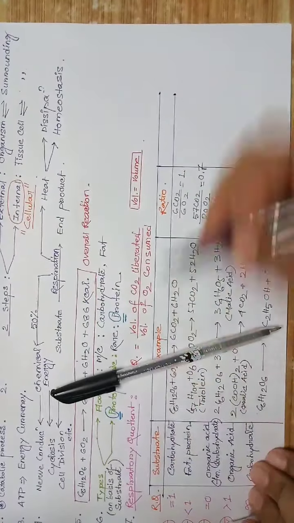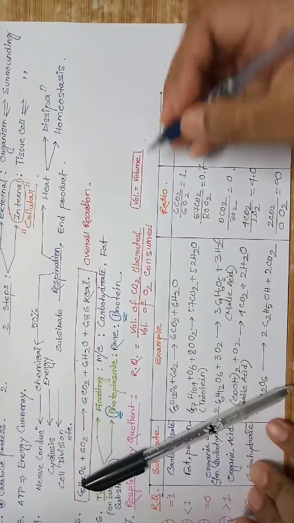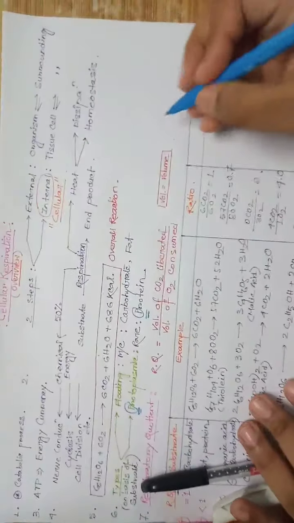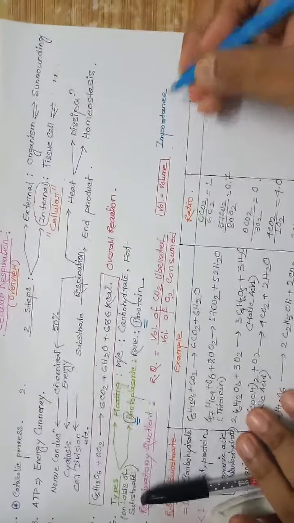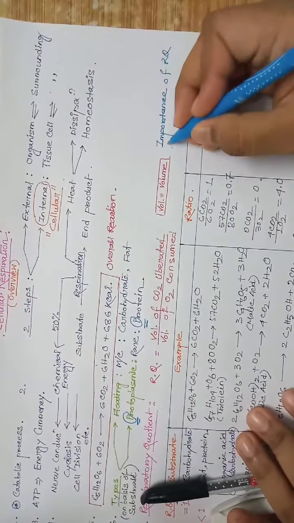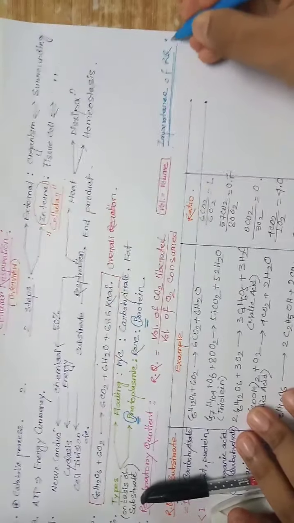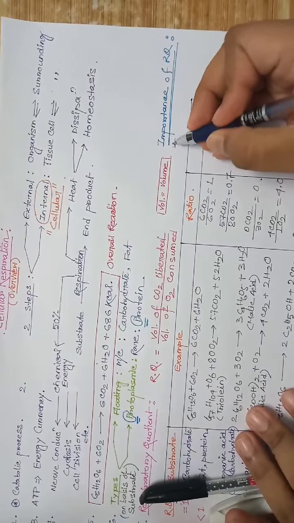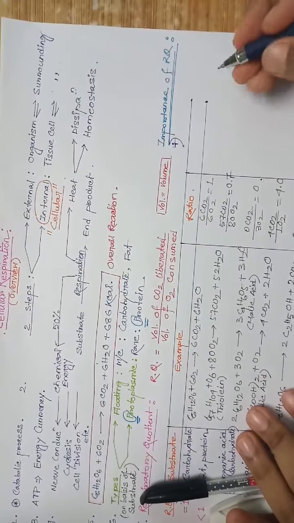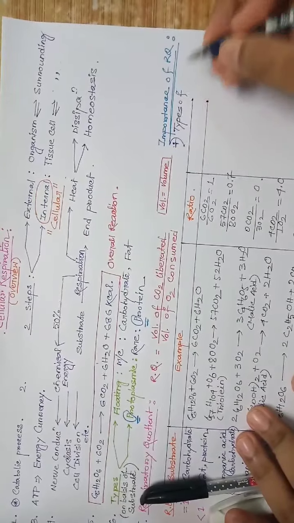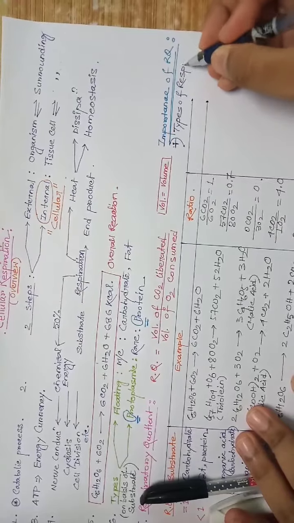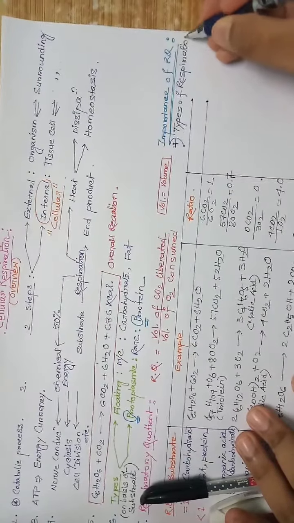Now, what is the importance of RQ? RQ gives information about types of respiration.